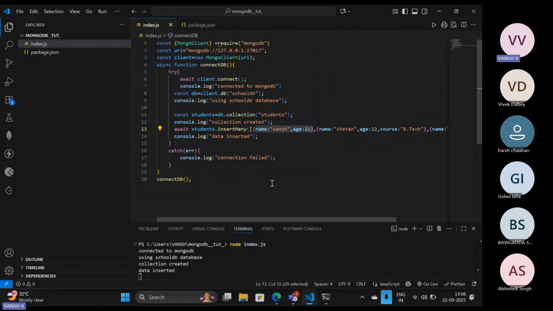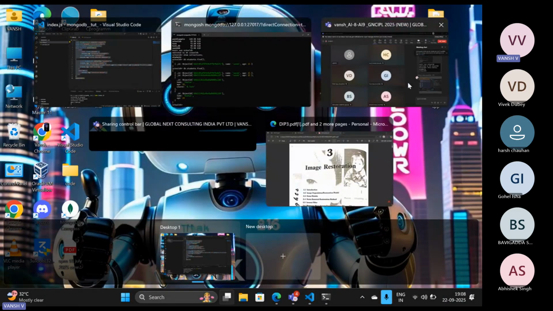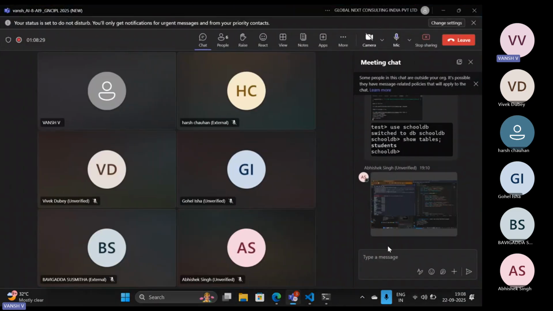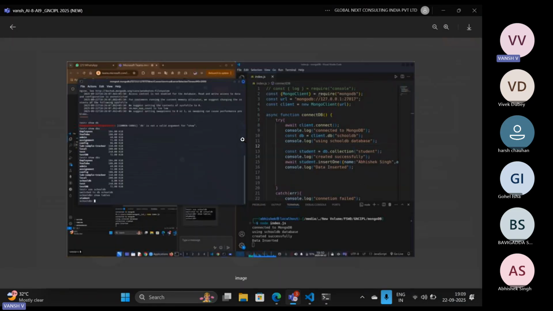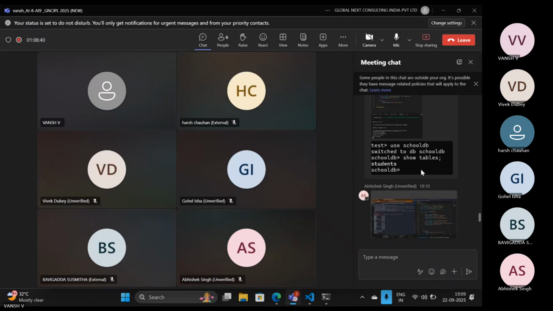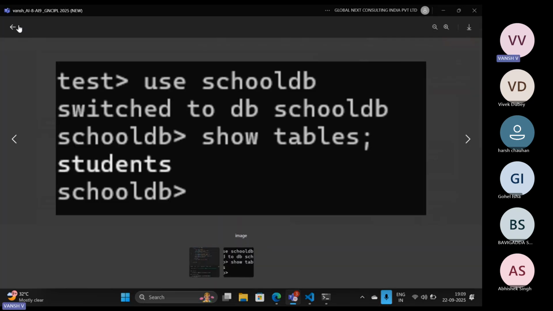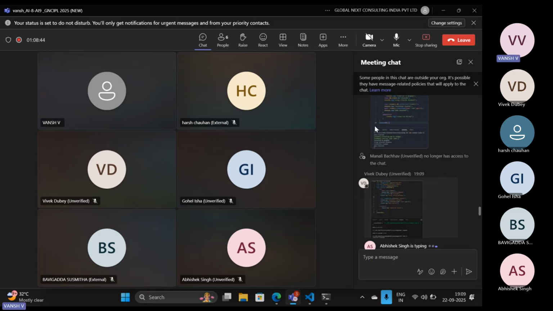Just try to execute. We are doing nothing special. We just have established a connection and then we are running our queries one by one. For connecting, we are using MongoClient. Okay, great, Abhishek. Okay, good, Vivek.